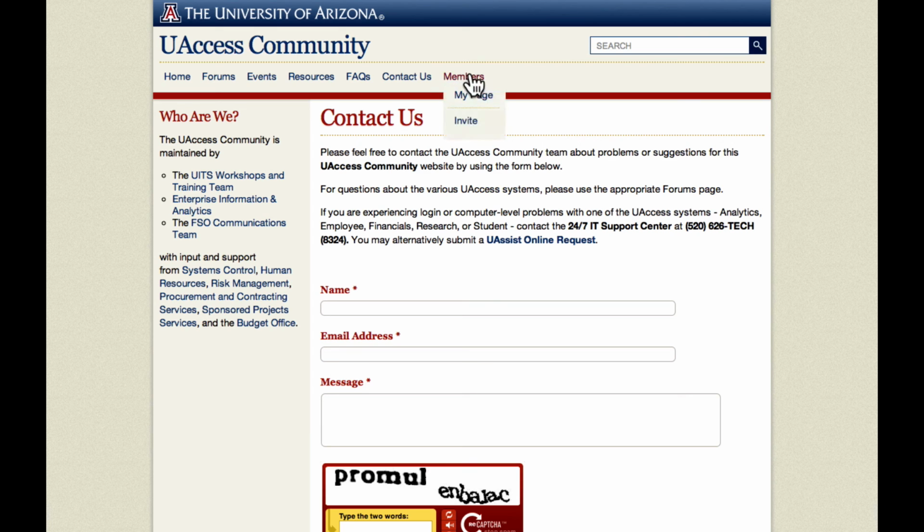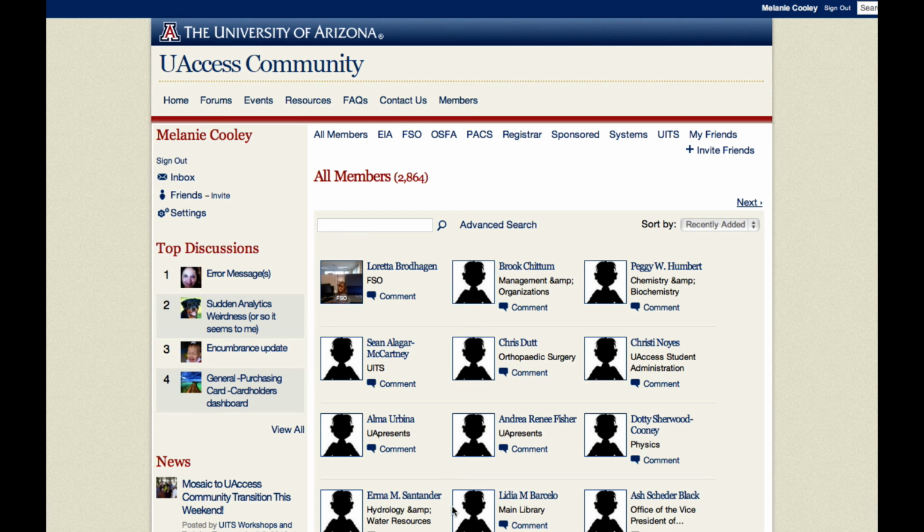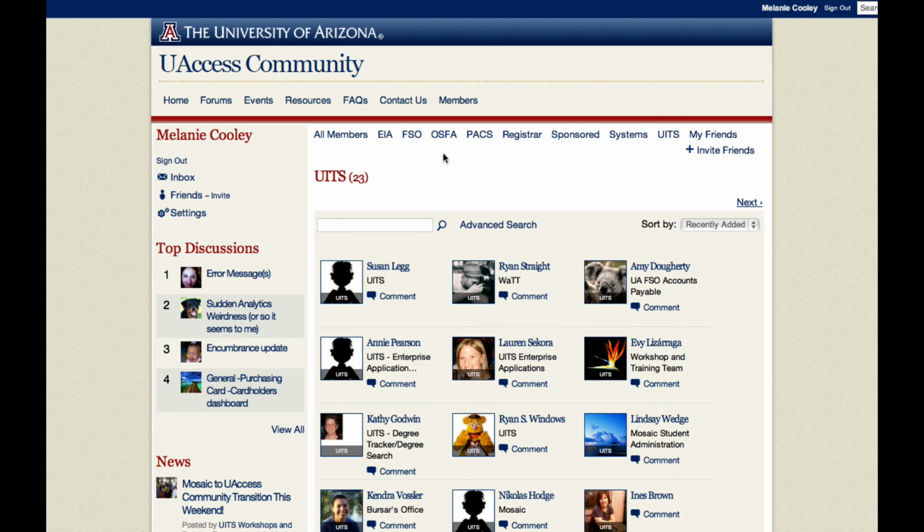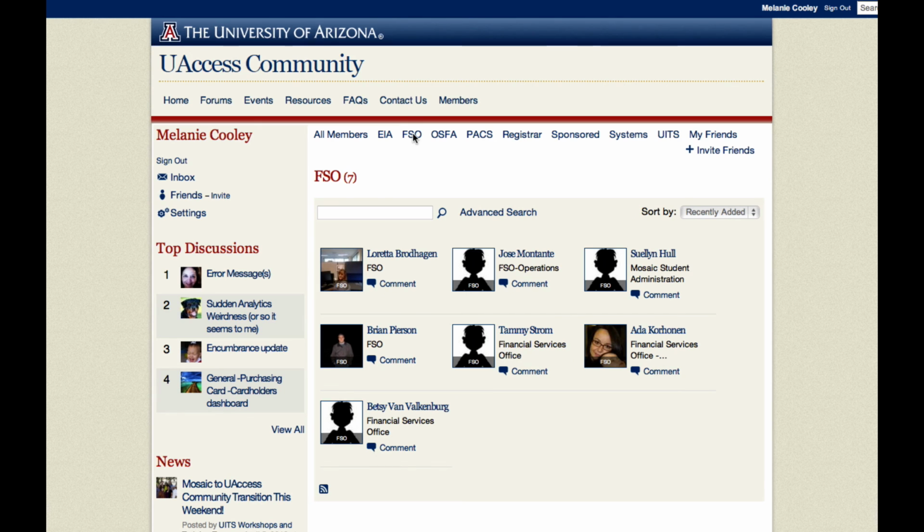And then the very last thing you'll see here is the members. And if I click through to the top level of that members, I see a list of all of the members of the Mosaic, who were members of the Mosaic community and are now members of the UAccess community. And I have these little links along the top, like EIA here, which will filter for me to just those folks who work in enterprise information and analytics. Or I might say I want to see just those folks who work in UITS, so I can get a feel for who are some of these people who are commenting and that I'm hearing from, who's in FSO, etc.